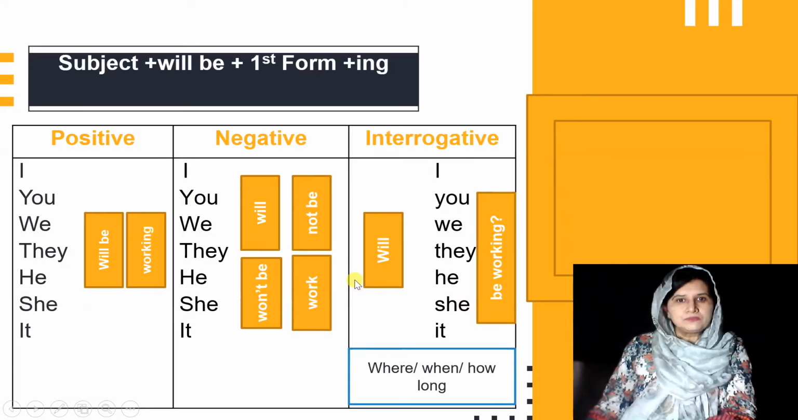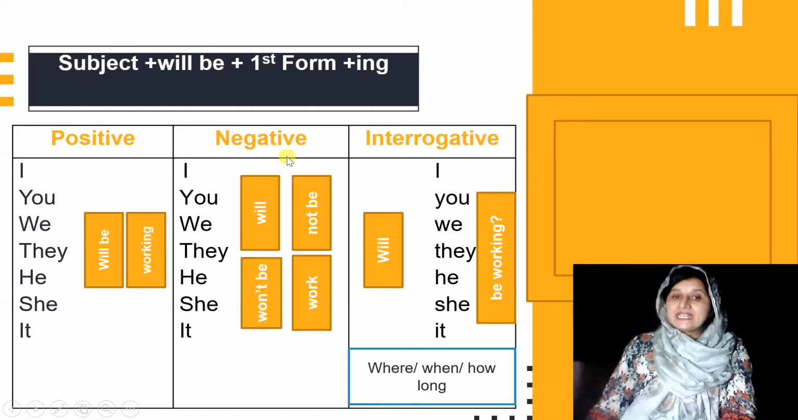So let's move. Here we can see the structure in detail, where in terms of structure we need to have subject plus will be plus first form plus ing, right? So in terms of structure, first of all, we need to see the positive sentences. In positive sentences, you need to have the subject in the start. After that, the helping verb will be, and then the main verb, present participle, or first form plus ing. So how will you make the positive sentences? I will be working, you will be working, he will be working, it will be working, right?